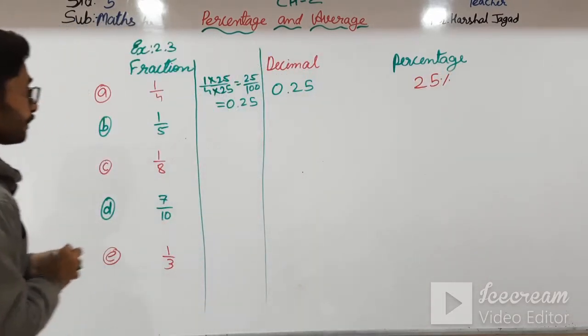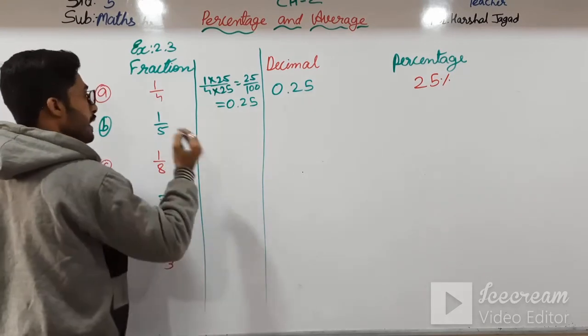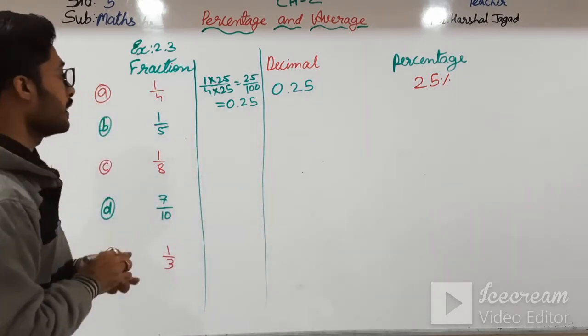Okay, now moving further, here it is 1 by 5.